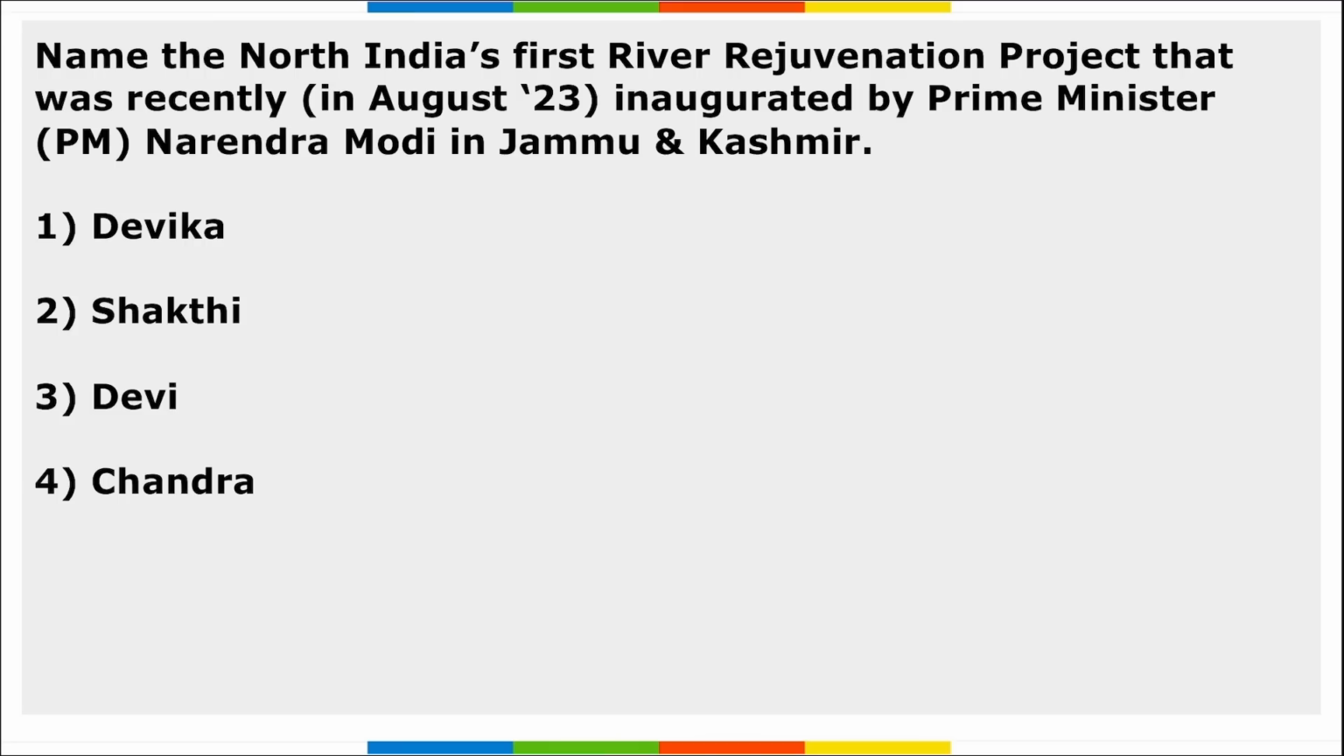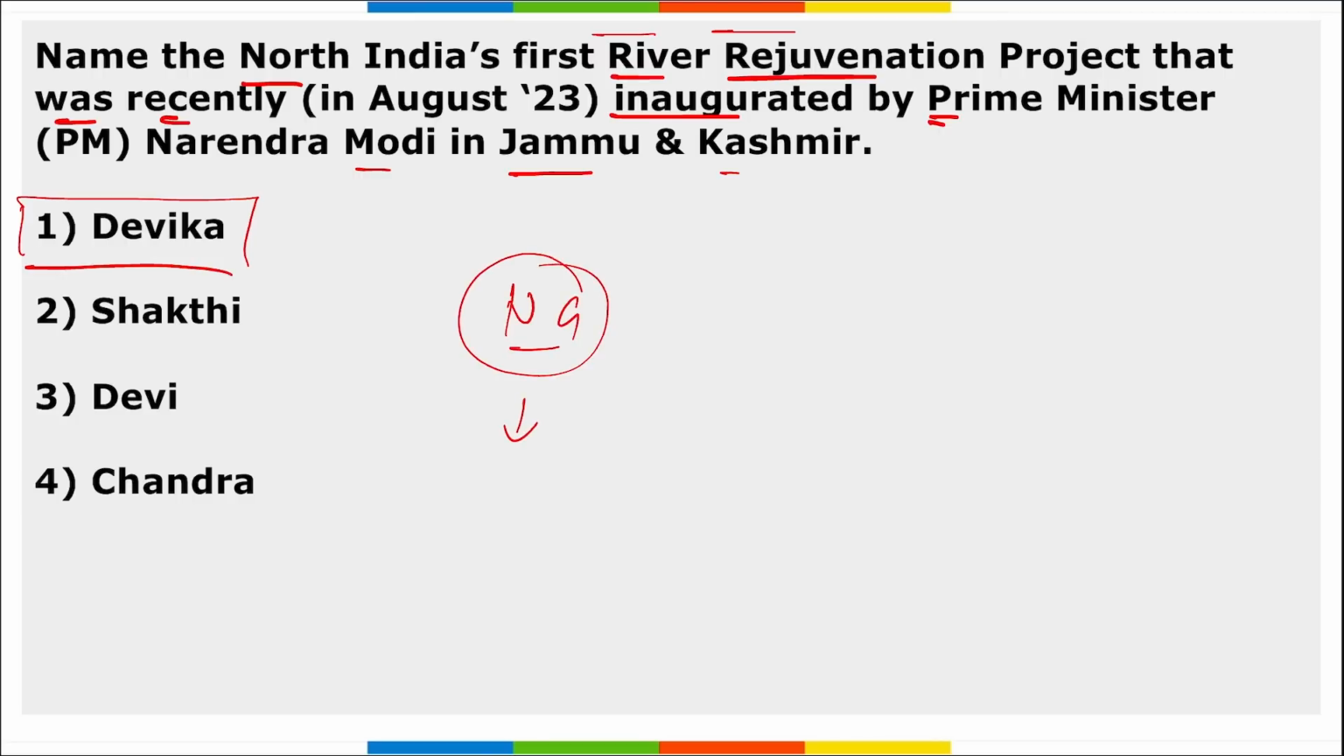Correct? Next, name the North India's first river rejuvenation project that was recently inaugurated by Prime Minister Narendra Modi in Jammu and Kashmir. It is Devika. Right? It is almost finished and it was inaugurated by Prime Minister Narendra Modi. The project was modeled after Namami Ganga initiative. Correct? That is aimed at restoring the health of the Devika river.